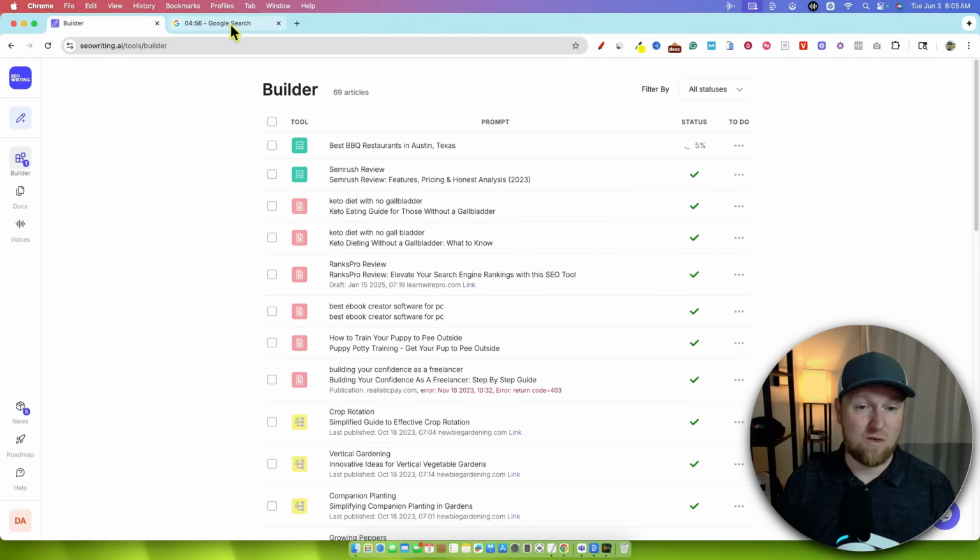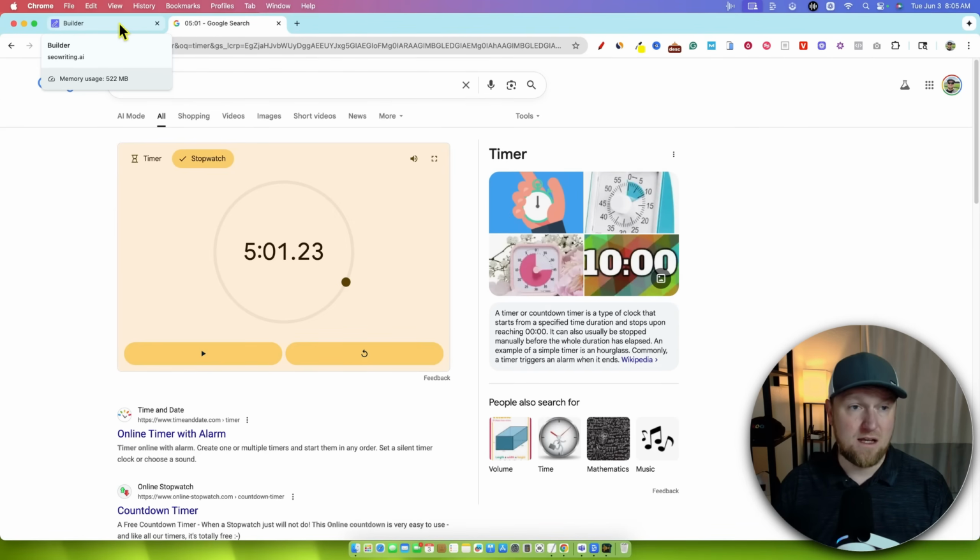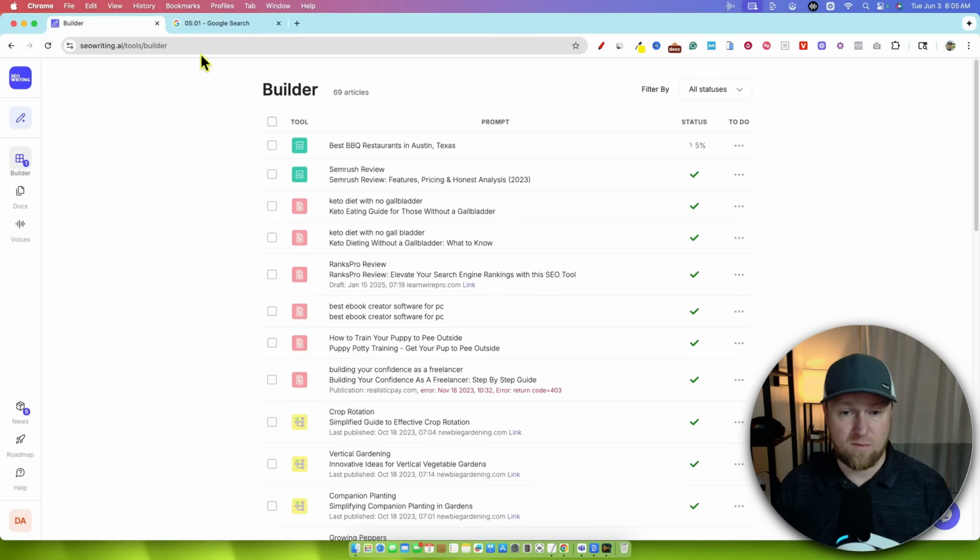Now our SERP review is already complete. So we'll go push that stop button, and it took about 5 minutes. It might have finished like 30 seconds ago or something like that, but it's going to take 4 to 5 minutes to create your post with your super page. It's nice that we were able to come back and this one is done. You're going to be more efficient by creating your other article, come back, and then your other one is done.